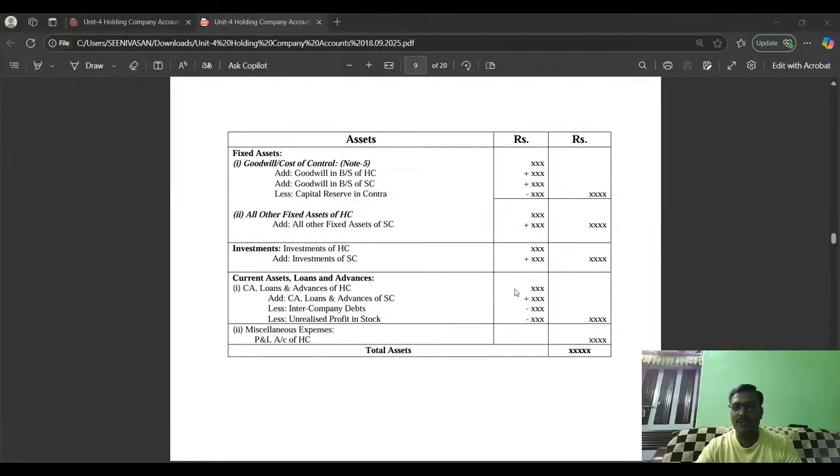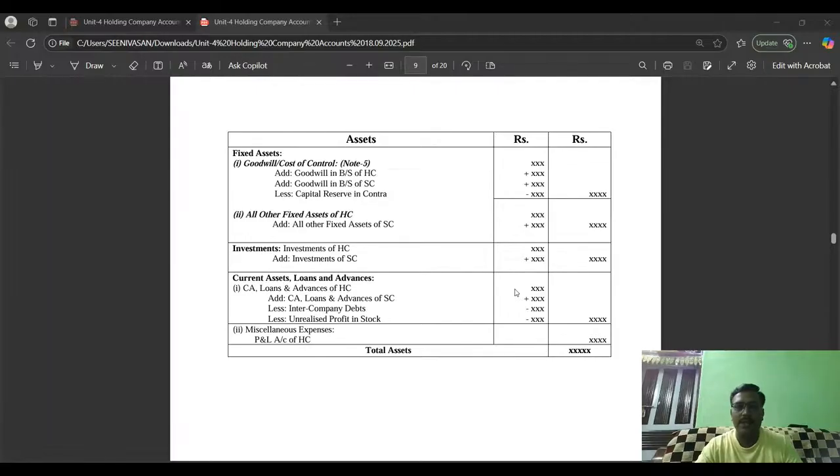The last item on the asset side is current assets. What are the current assets here? We could post them here: sundry debtors, bills receivable, stock, cash in hand, cash at bank, prepaid expenses. All those are called current assets. All the current assets of the holding company and subsidiary company are to be added, and from that we deduct any intercompany debts. The remaining amount is shown at the outer side.